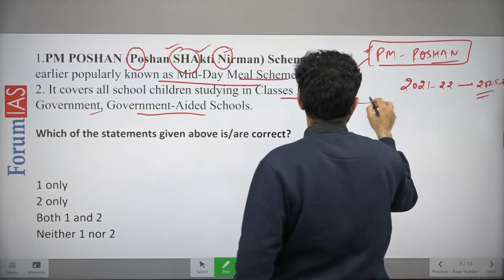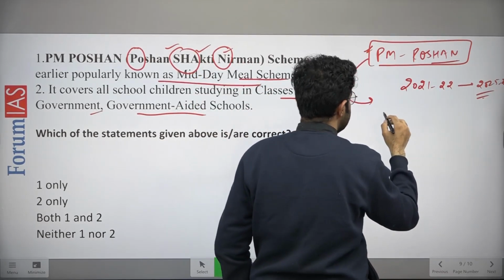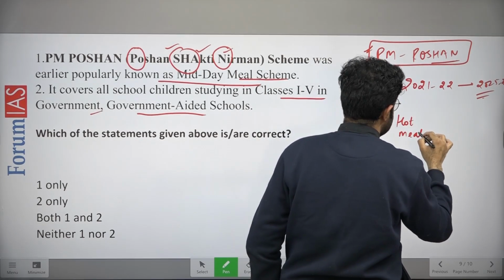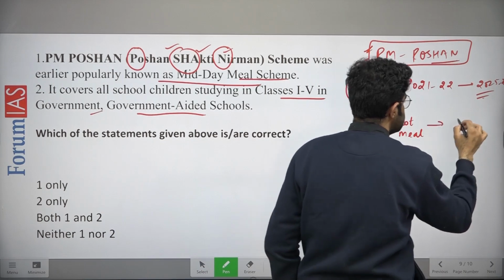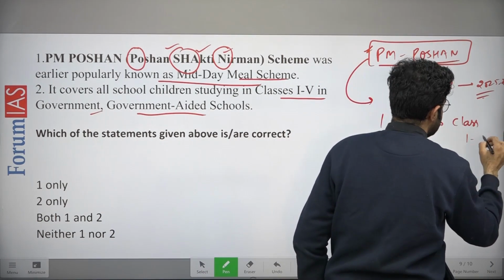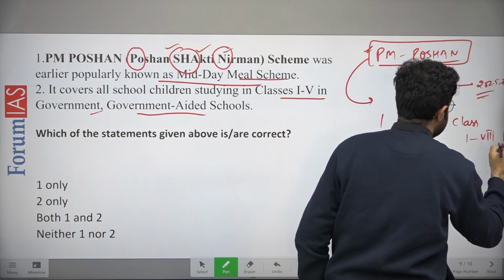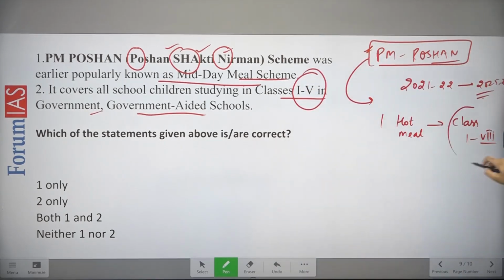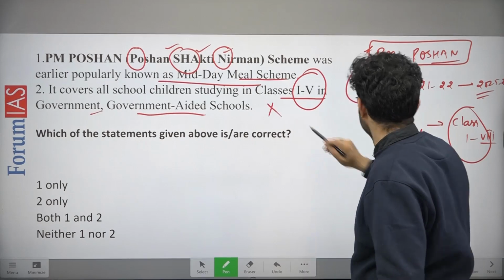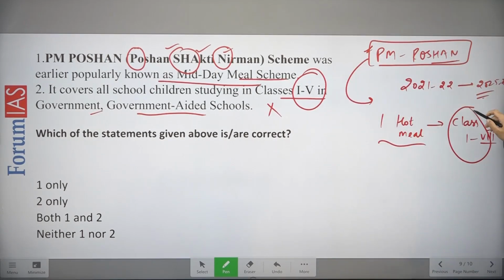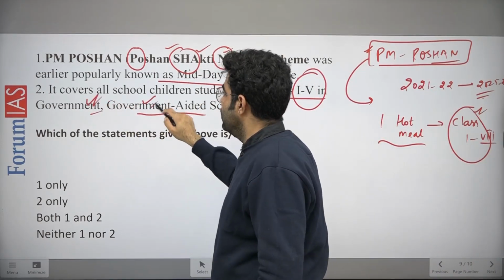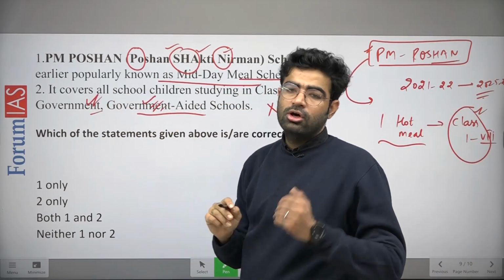Now what is this scheme all about? This scheme is to provide one hot meal to the students of class 1 to 8, right? Not 1 to 5, and here it is given 1 to 5. So it is class 1 to 8, so this statement is not correct. So one hot meal to the students of class 1 to 8, and the school should be a government school, or supported by government aid, right?